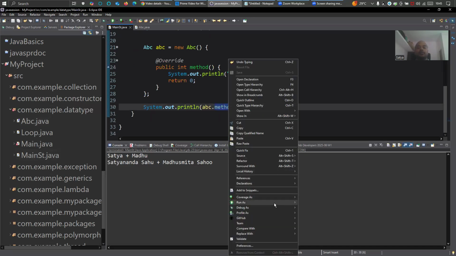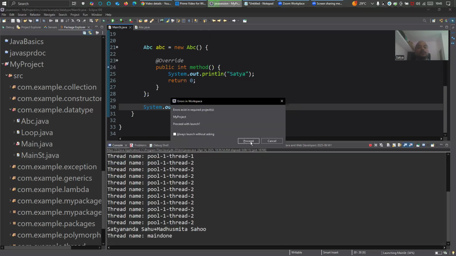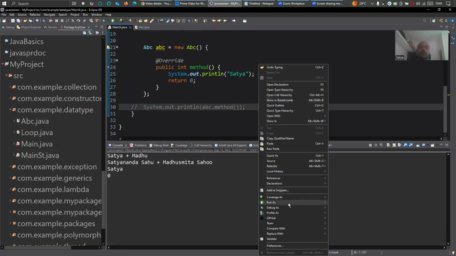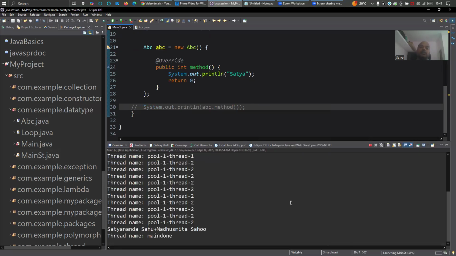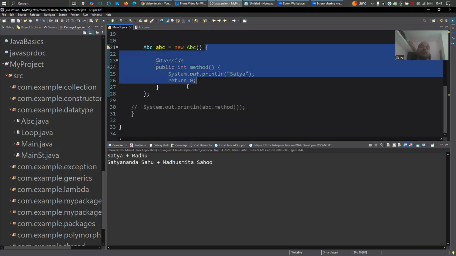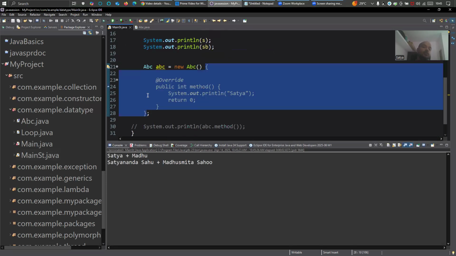Now if I run it, you can see it is printing Satya, it is printing 0. Now if I comment out calling of this method, will it print Satya or not? What are you guys guessing? See the outcome, it is not printing Satya. Basically the method declaration is here, and this anonymous class or inline class implementation is only for here. This class implementation is only available inside this main method, not outside this main method.